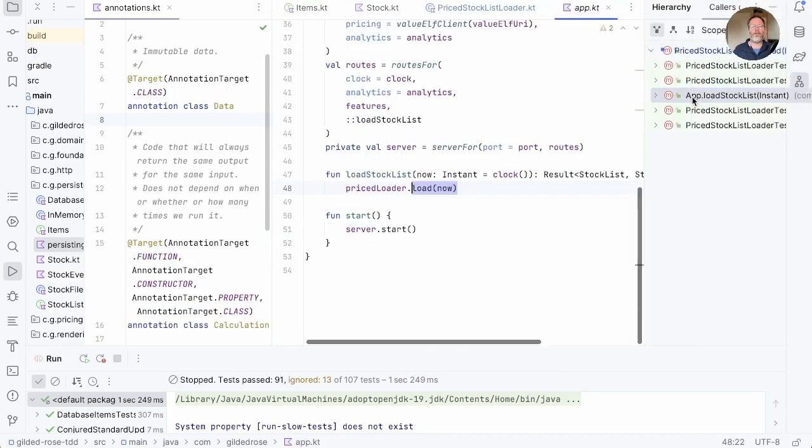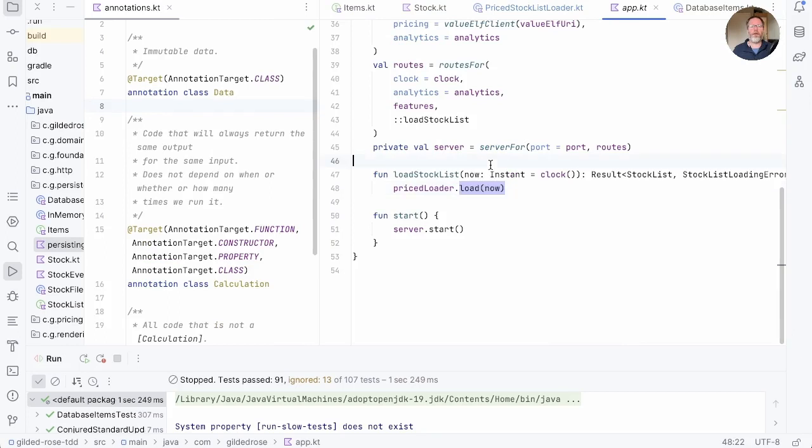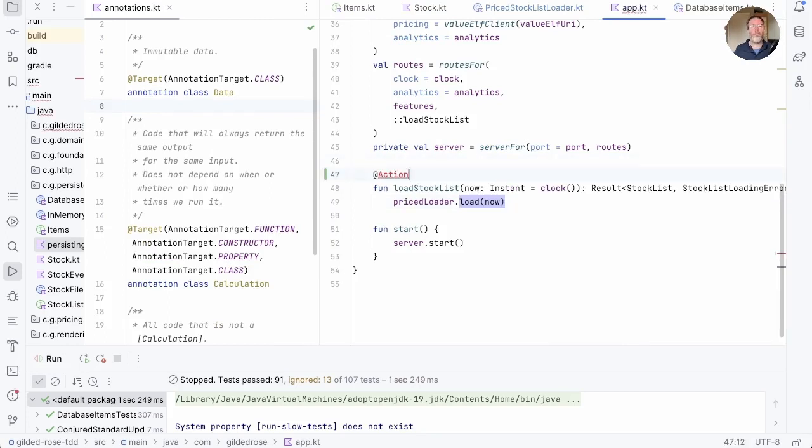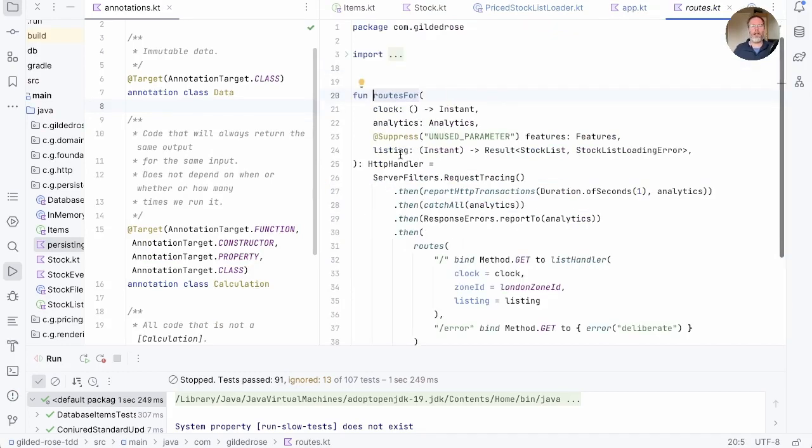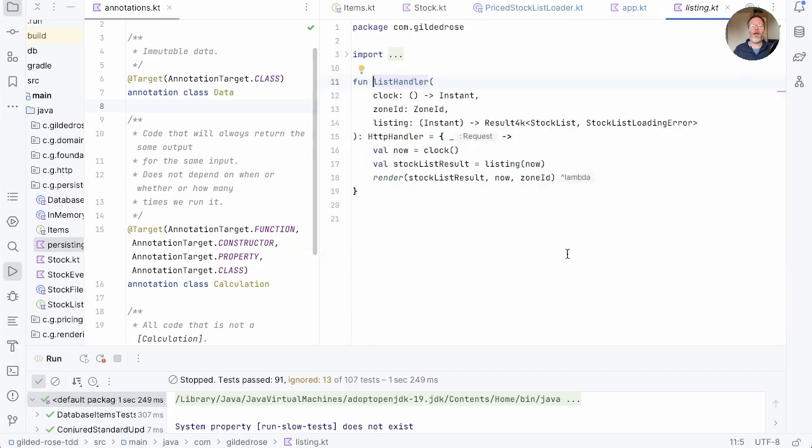That's app load stock list. So this is evidently an action. Where is it used? Well, it's used in this roots for, which takes it as a function type. And that's passed down into this list handler here. And this list handler combines 2 actions. So the first is clock. By definition, if we're asking the time, that will depend on when we ask it. And this listing here we know is an action. The stock list we get back will depend on what's on disk, which will depend on when we load that file.